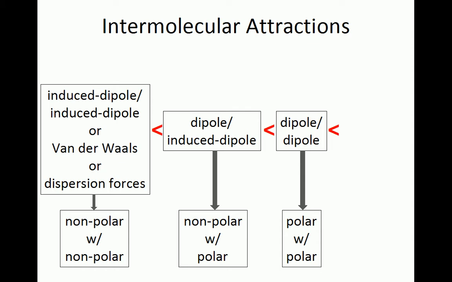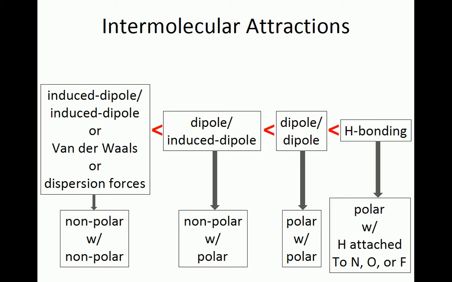Hydrogen bonding is a special type of dipole-dipole interaction that involves polar molecules which have hydrogen atoms bonded to nitrogen, oxygen, or fluorine. Because these three atoms are so much more electronegative than hydrogen, the partial positive and negative regions on the molecule are stronger than the partially charged regions on other polar molecules. However, it is still somewhat of a misnomer because there are no true bonds in hydrogen bonding. So the list of intermolecular interactions on this page are in increasing strength.